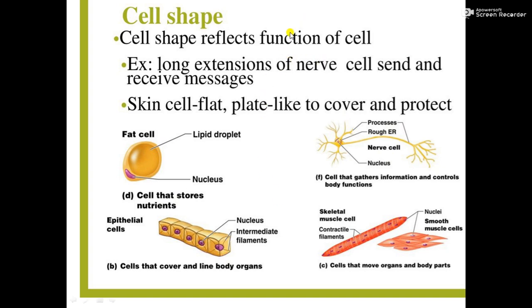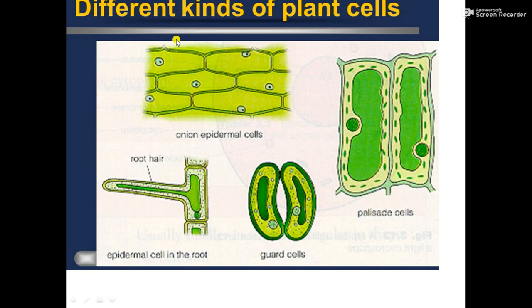This is the important point. Okay children, so you have seen this, shape and size of the cell vary, that is the point. Then comes plants also. If we take, different parts of the plants have differently shaped cells. In each kind of tissue there is a different shape of the cell.